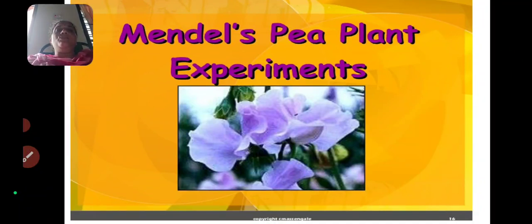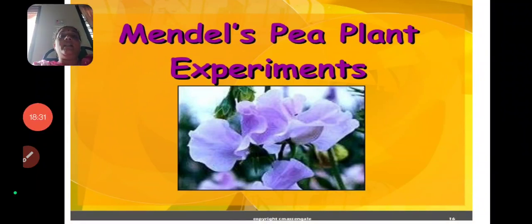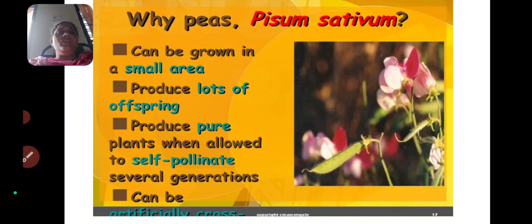Now we are going to Mendel's experiment. Mendel's experiment was done on which plant? Pea plant. You may raise a doubt: why did he always take the pea plant only? Many plants are there on the earth, but why did he select the pea plant?